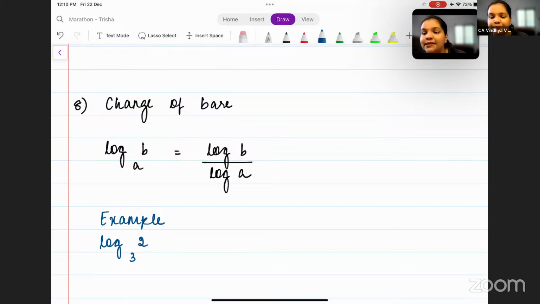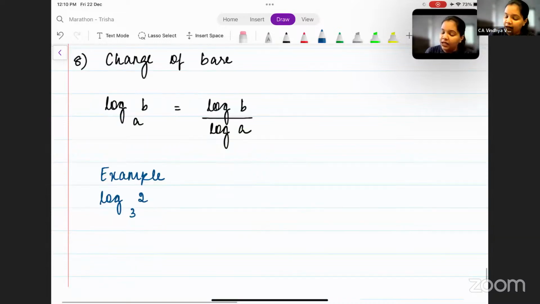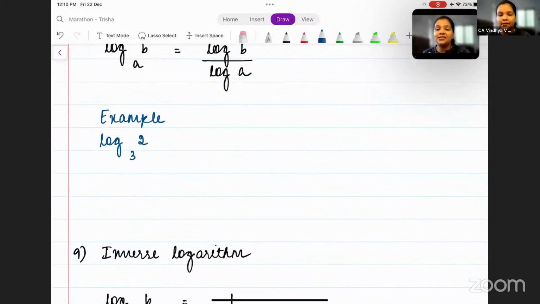As simple as that. For example, let's say you have log 2 base 3. You simply write this as log 2 divided by log 3. That's all. Okay, base is changed. Now you can go ahead with solving this.